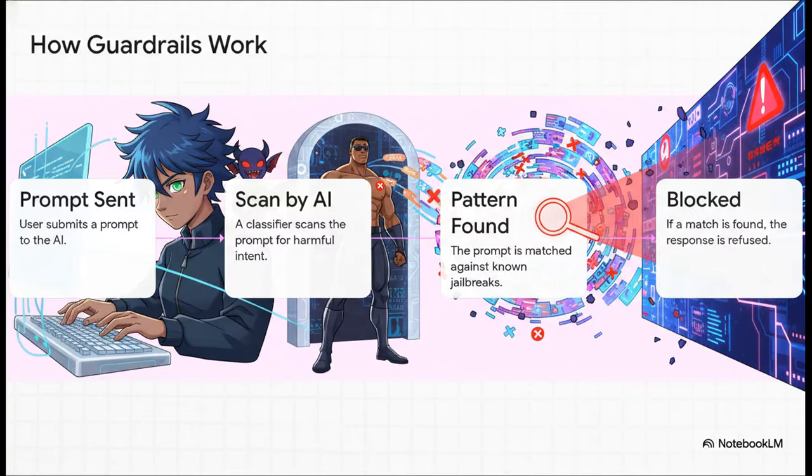So the big question is, how do they fight back? Well, modern systems use this thing called a classifier. The best way to picture it is like a bouncer at a nightclub door. Every single prompt you send in gets scanned by this smaller, super specialized AI bouncer, and it's been trained on thousands and thousands of old jailbreaks. So if your prompt looks even a little bit like one of them, bam, response blocked. Let's just say Dan is at the top of every single watch list now.